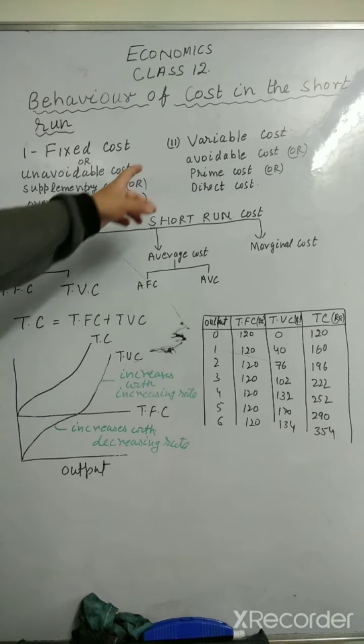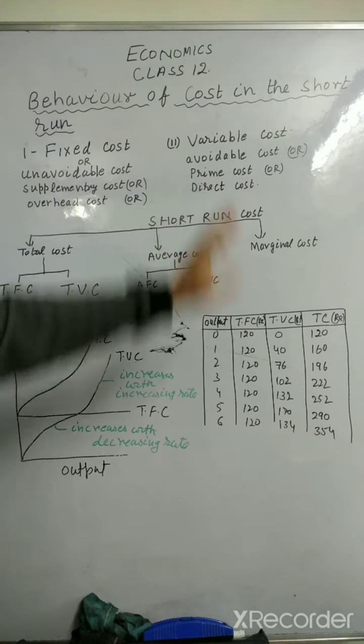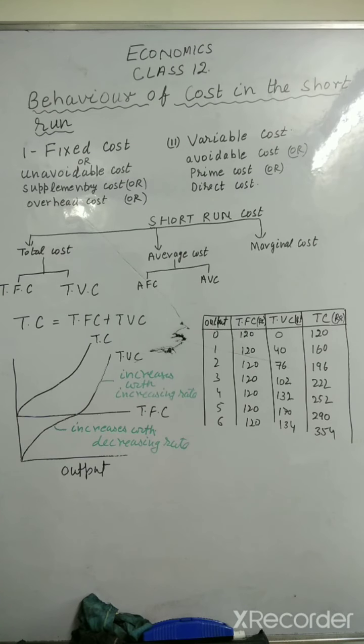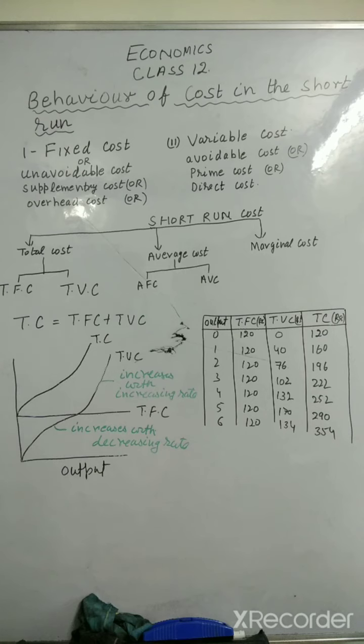So all these variable costs depend upon the output produced. If the output is more, the expenditure on variable cost will be more. If there is no output, the variable cost will be zero. So you should know the difference between fixed cost and variable cost.